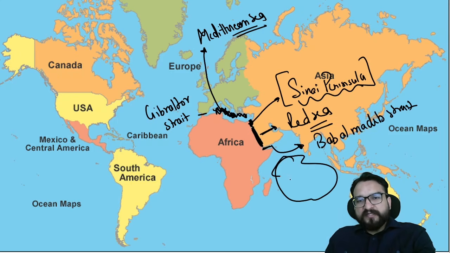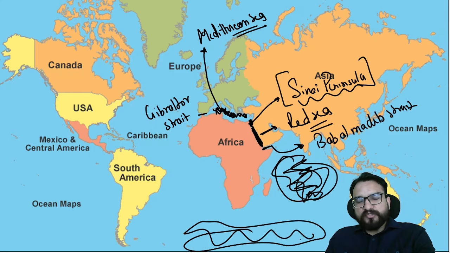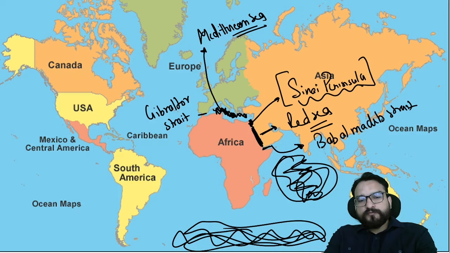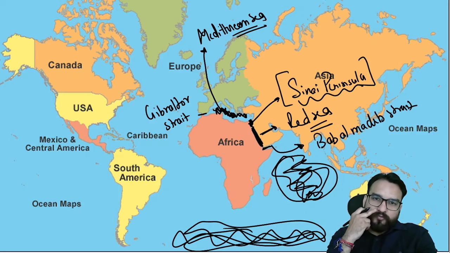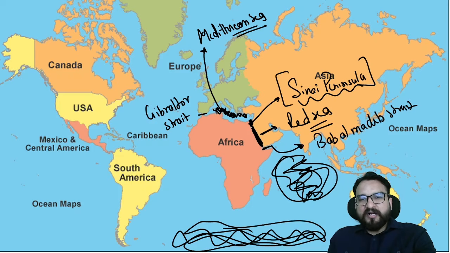And then over here, what is this? Indian Ocean. Indian Ocean. And then over here, you will be finding the Southern Ocean, guys. Southern Ocean, right? So this is the overall picture I am showing you, the overall picture of Africa, how you have to see the African continent over here.